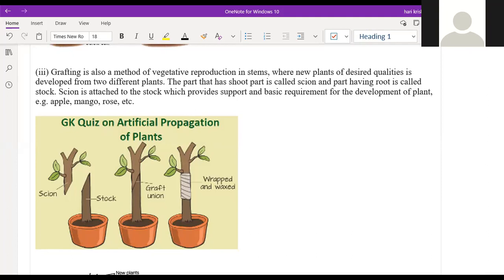Then what will the scion do? Sir, scion will give us so many fruits. It will prepare the food in the leaves present on the scion and send it back to the different parts of the plant.